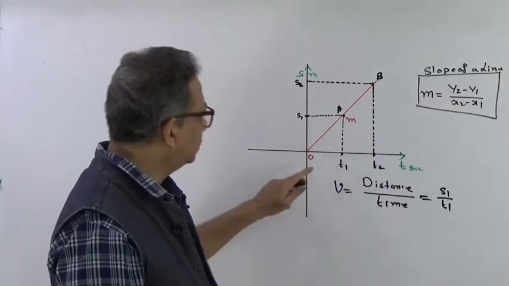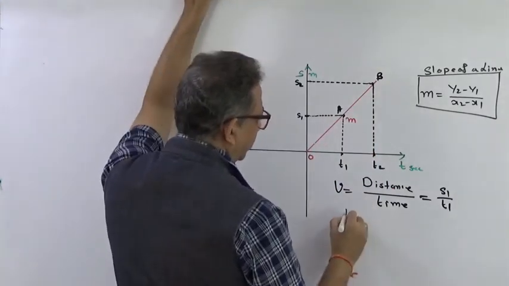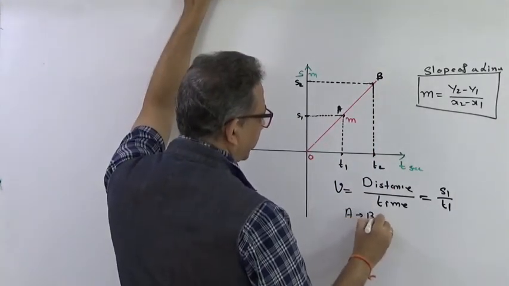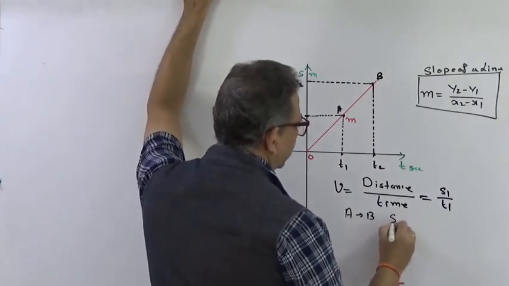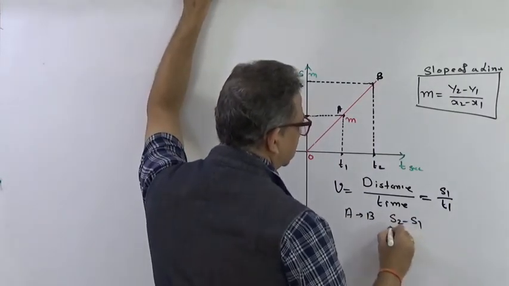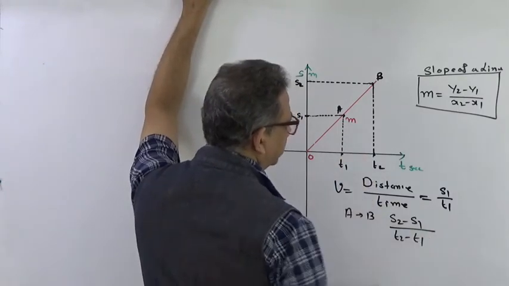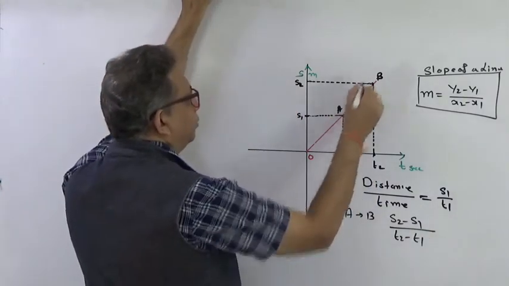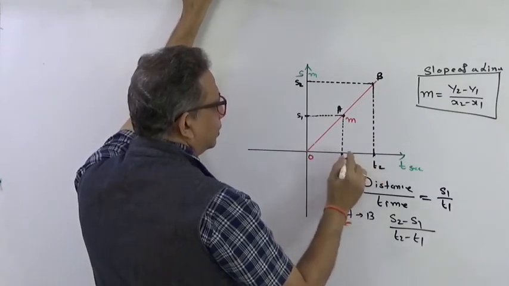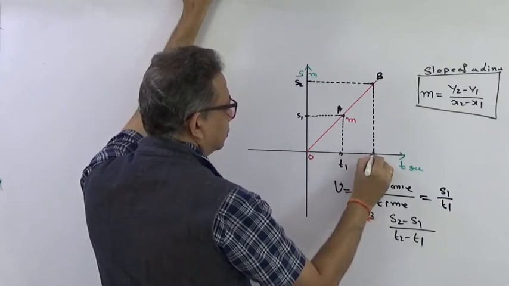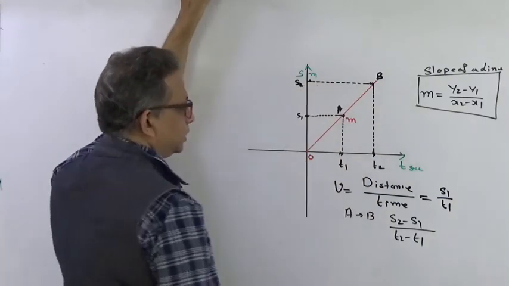So from here, if I take the points A and B, traveling from A to B, what is the distance he has traveled? He has traveled s2 minus s1. How much time has he taken? That is t2 minus t1. So the time taken to go from A to B, that is s1 to s2, is t2 minus t1.